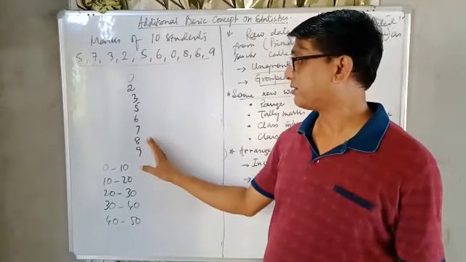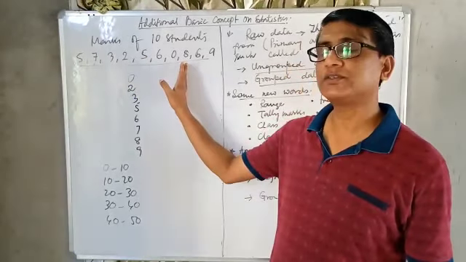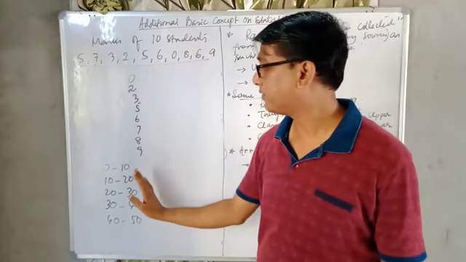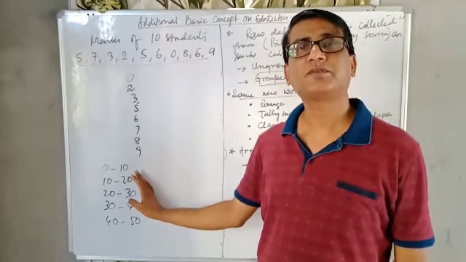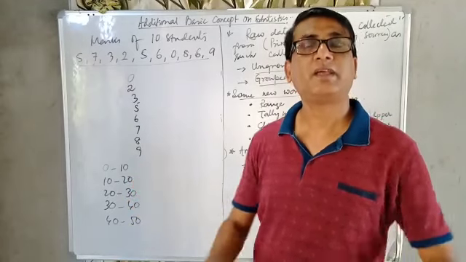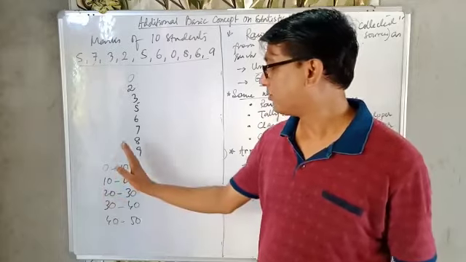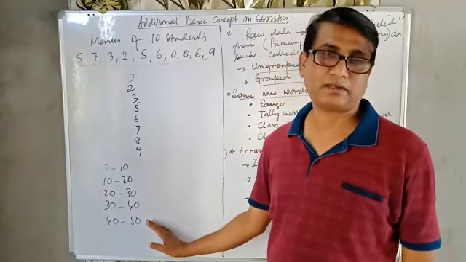And if it is information of 10 students, it is a small amount of information, so you can keep it ungrouped. And if it is 50 students and out of 50 marks, huge numbers are coming, at that time we will make grouped data.